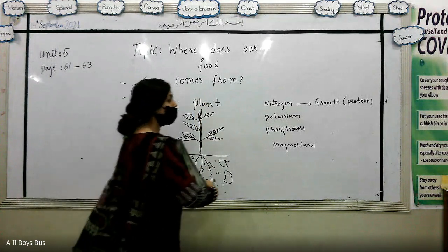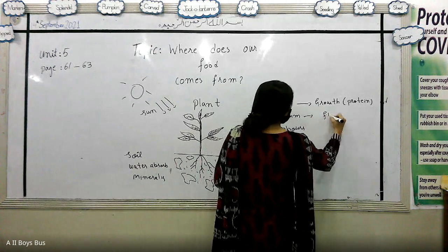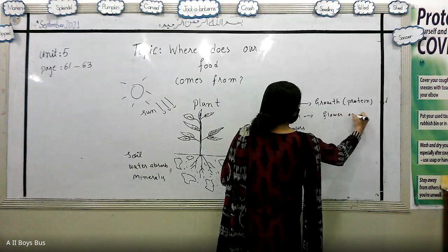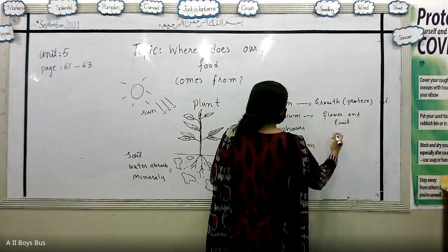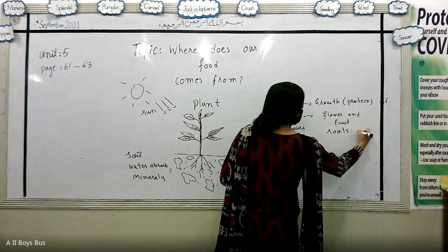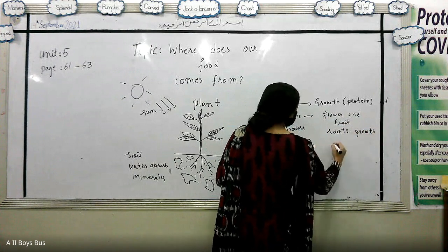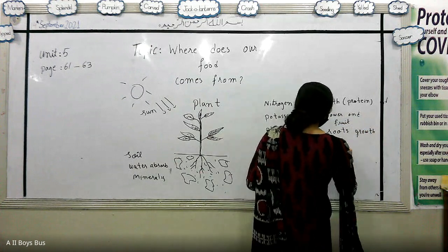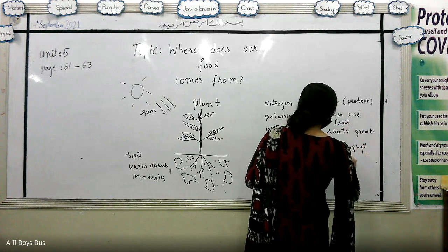So potassium is involved in the fruit and flower making. Phosphorus is involved in root growth. And manganese is responsible for the chlorophyll to carry out photosynthesis.